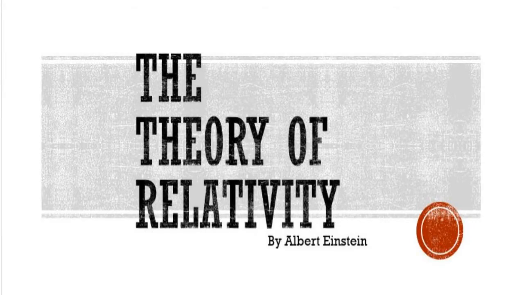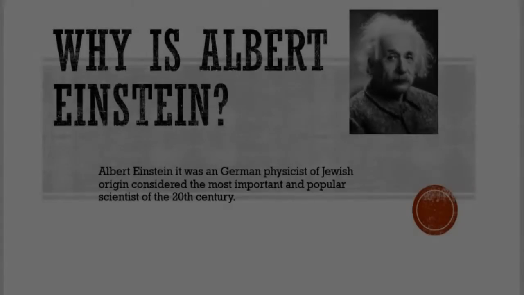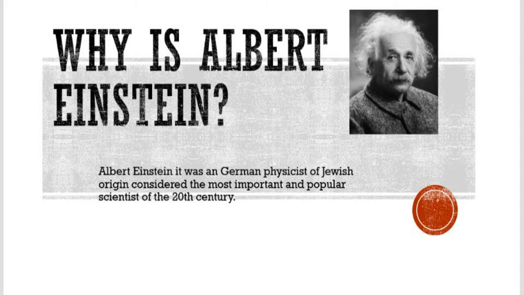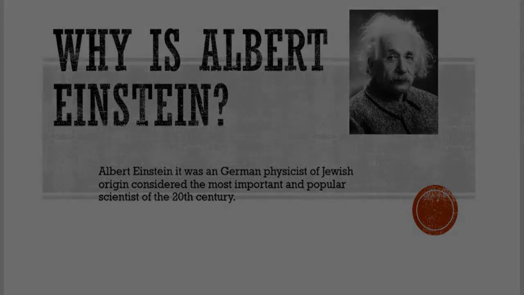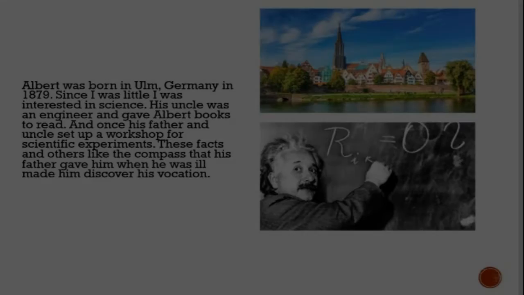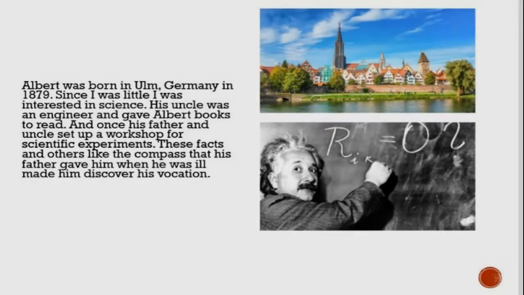The theory of relativity. Who is Albert Einstein? Albert Einstein was a German physicist of Jewish origin, considered the most important and popular scientist of the 20th century. Albert was born in Ulm, Germany in 1869.